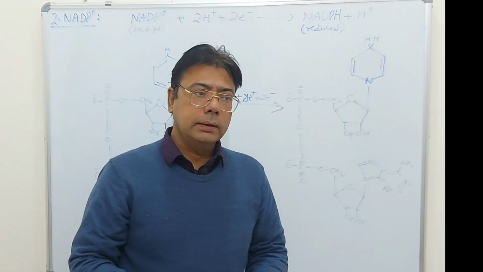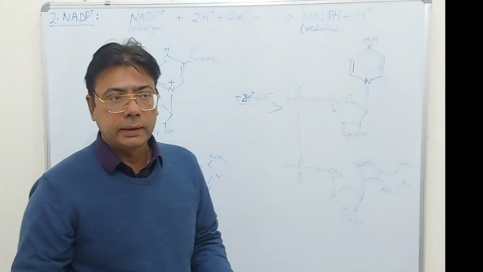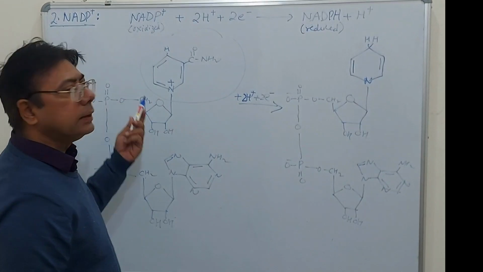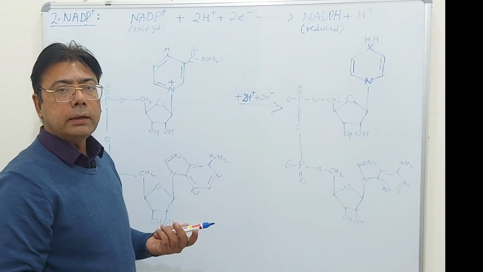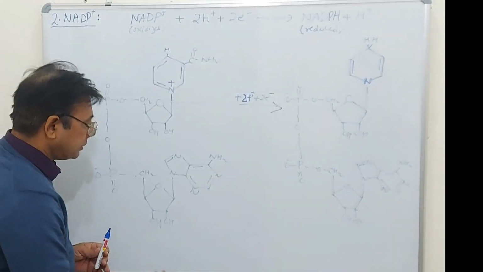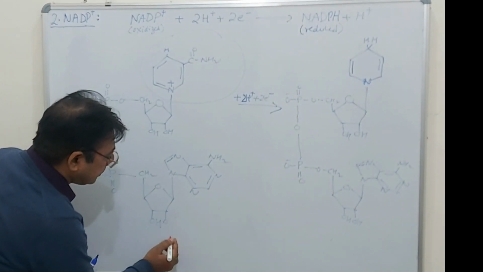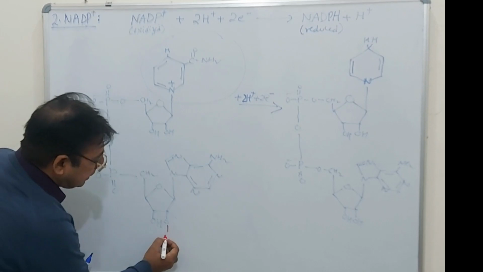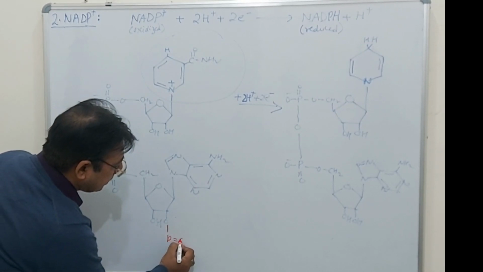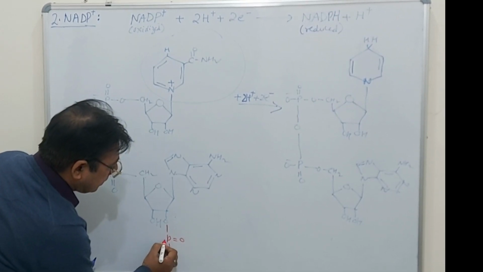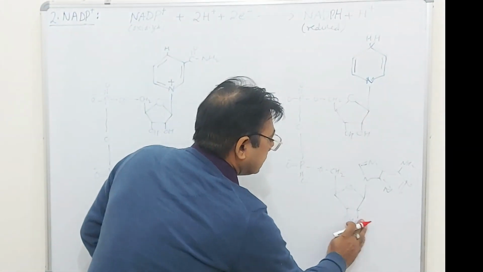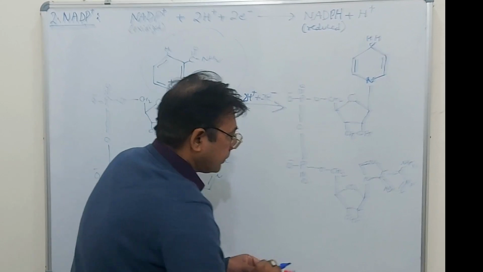After NAD, the next molecule is related to NAD and has only a slight difference. It is NADP, that is nicotinamide adenine dinucleotide phosphate. And what is the change, students? Here, on this position, you pay attention, NAD had H here, but NADP is having this phosphate group.